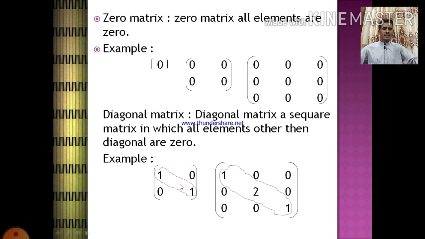This is the diagonal 1 1. This is the diagonal 1 2 1. It is a diagonal, and the other elements will be 0. These are the other elements, they are 0 apart from the diagonal. A diagonal matrix is a square matrix in which all elements other than the diagonal are 0. You can see here it is 0.